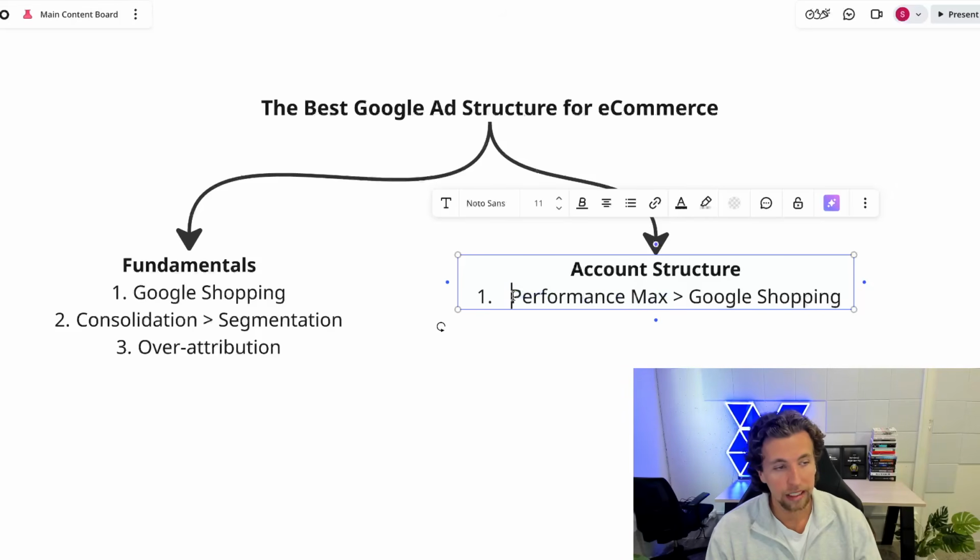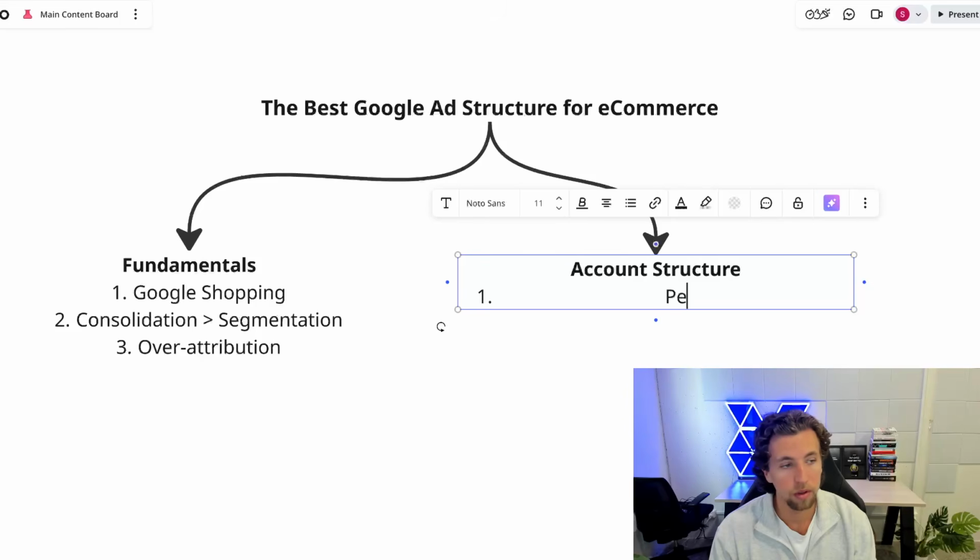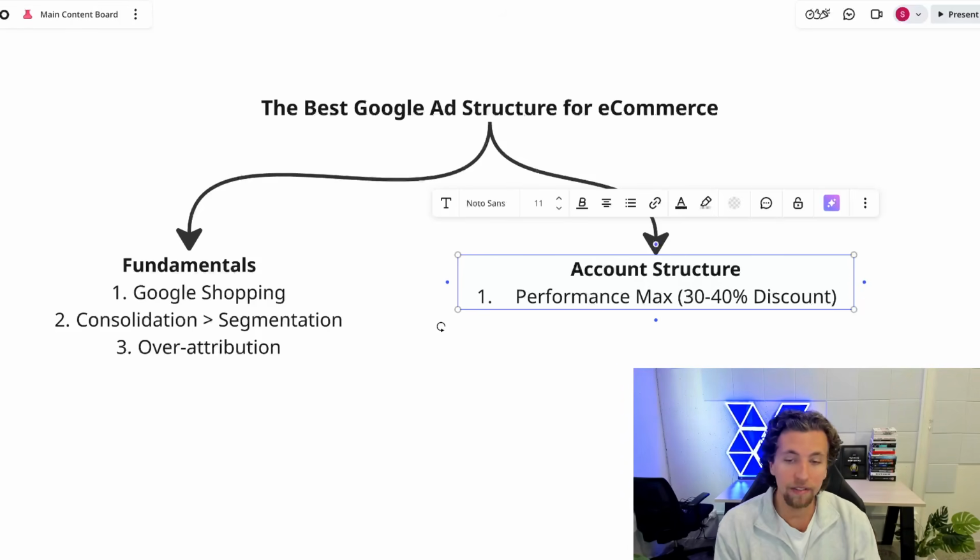And so really the recommendation that we have is, let's say you sit somewhere in the middle. You're not super high ticket, long conversion window, but you're not super low ticket and short conversion window. We would recommend having both. We would recommend having a Performance Max campaign and applying a theoretical 30 to 40% discount on whatever you're seeing in attribution. Now, this is even including when you put brand exclusions on this campaign.